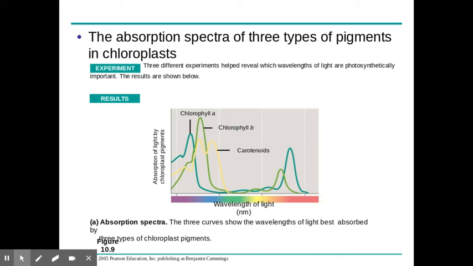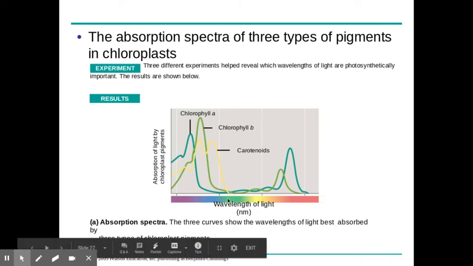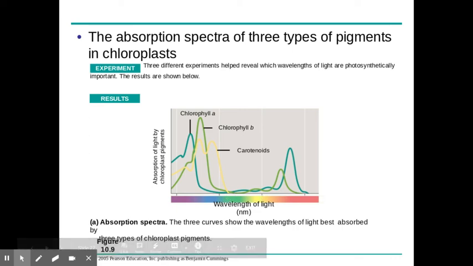Those are the three pigments that photosynthesis uses, and all of them use the same types of colors of light. So green is definitely not used. Yellow is also not really well used, hence why we see plants as green, because most of that light is being reflected.